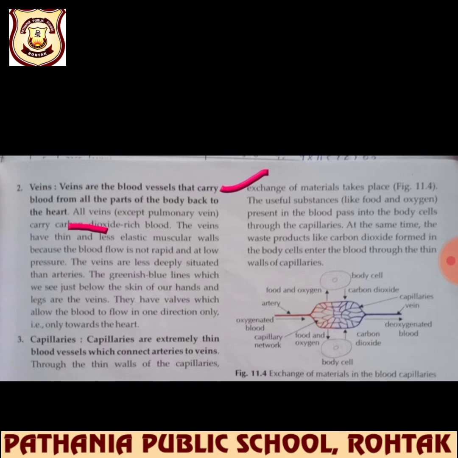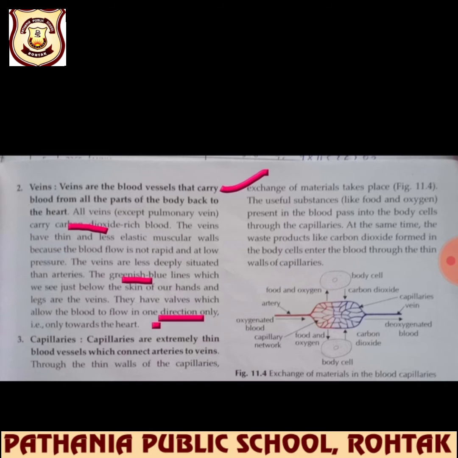So what we are talking about in this, beta, is first of all veins are greenish blue in color. Second thing, they are flowing in one direction, that is towards the heart. And thirdly they are having carbon dioxide, so they are deoxygenated.